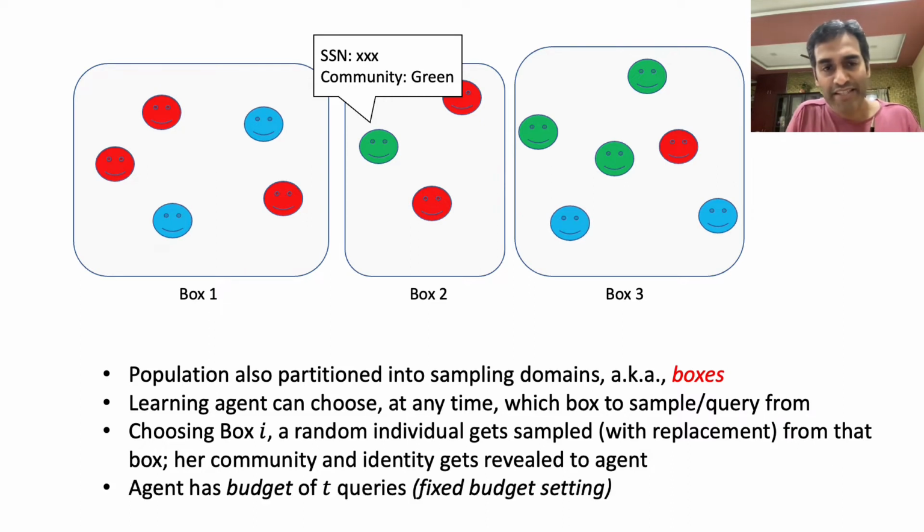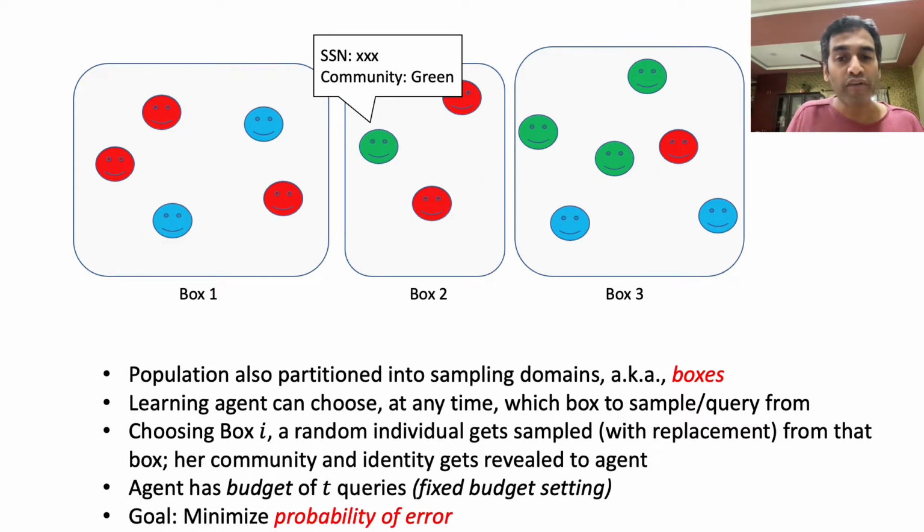The learning agent has a total budget of t queries, so it can t times choose which box to sample an individual from, as I've described before. And at the end of these t samples, it must report its estimate of the largest community. The goal of the learning agent, of course, is to minimize the probability of error, in other words, to minimize the probability that it wrongly estimates the largest community at the end of its budget of t queries.